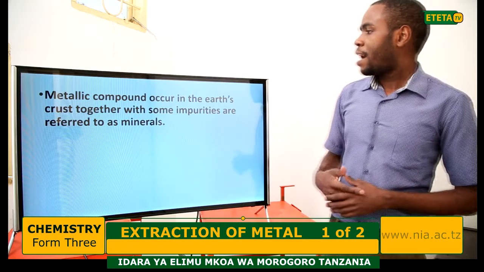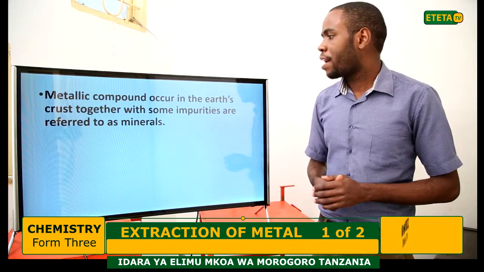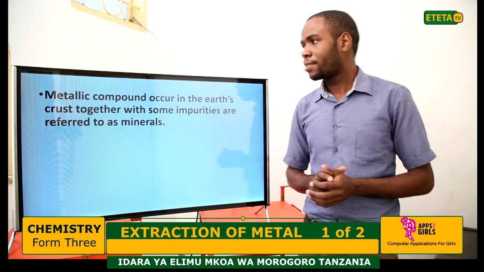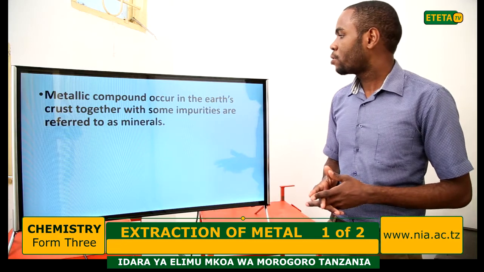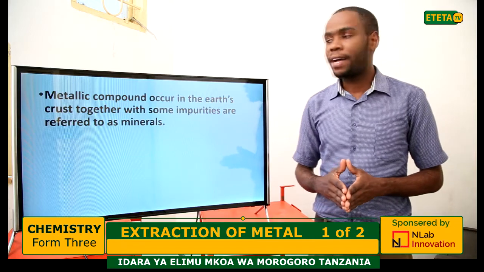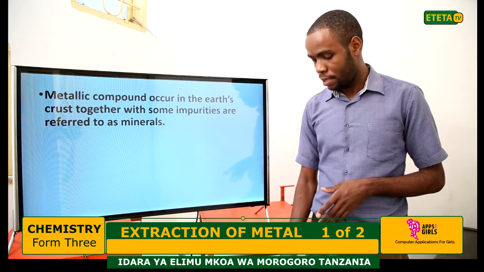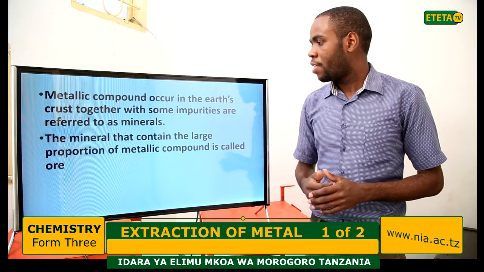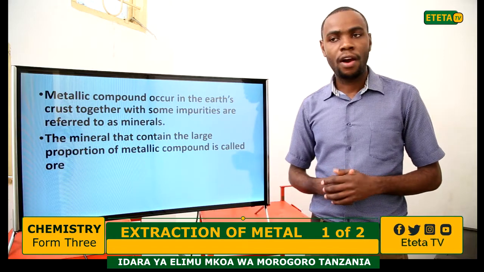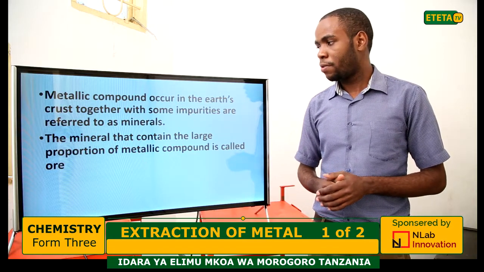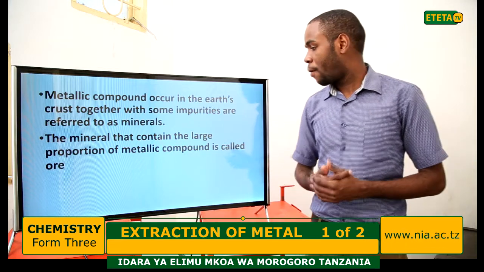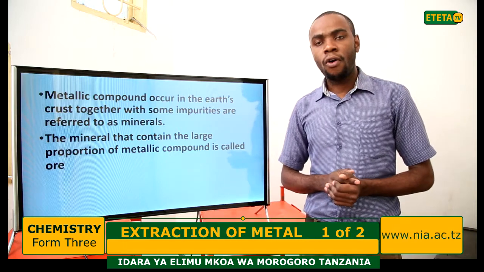Metallic compounds occur in the Earth's crust together with some impurities, referred to as minerals. The minerals that contain a large proportion of metallic compounds are called ore.